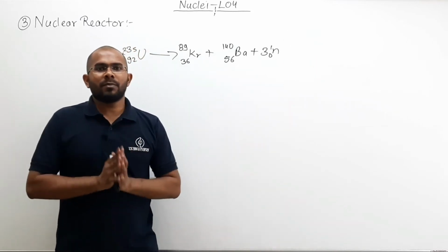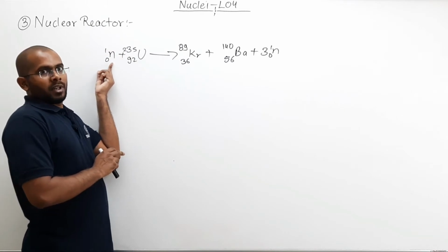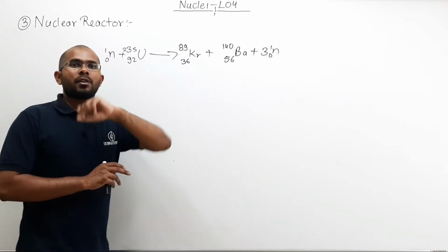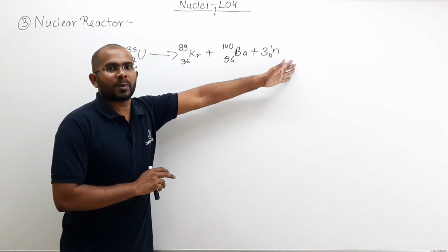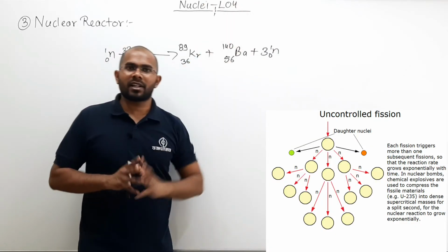So the problem here is that I am using 1 neutron, and after using 1 neutron 3 neutrons are produced. These 3 can further create reactions.